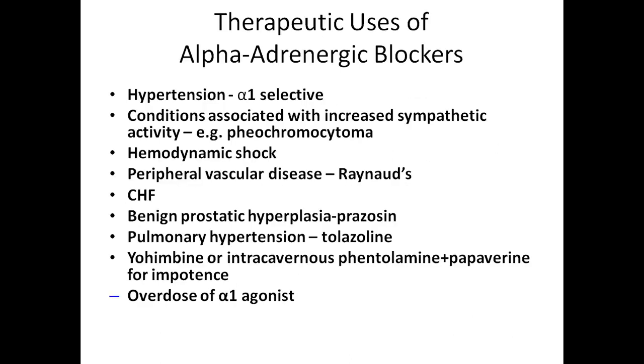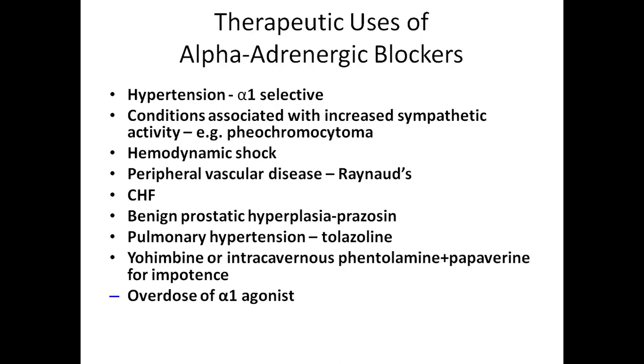Therapeutic uses of alpha-adrenergic blockers. Hypertension, due to alpha-1 selective action, and conditions associated with increased sympathetic activity, for example pheochromocytoma, hemodynamic shock, peripheral vascular disease, Raynaud syndrome, congestive heart failure, and benign prostatic hyperplasia, where the drug of choice is prazosin, an alpha 1 blocker.